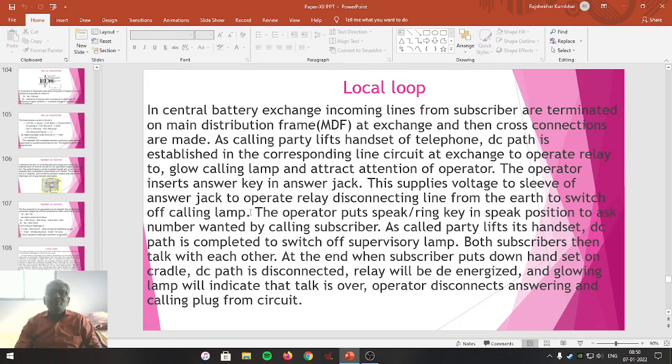The relay will be disconnected from the calling subscriber so that the answering line gets connected to the calling subscriber. Then the operator puts the speak oblique ring key in the speak position and asks the subscriber the number wanted to be called.